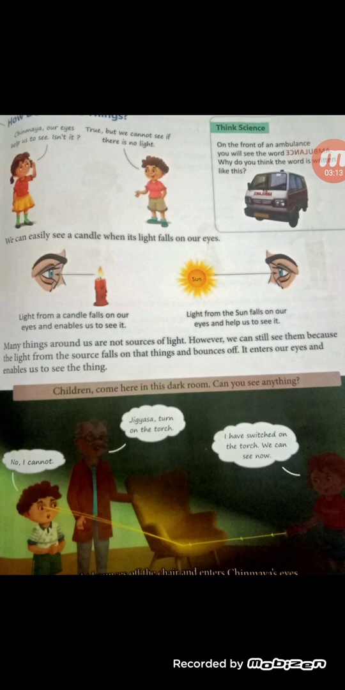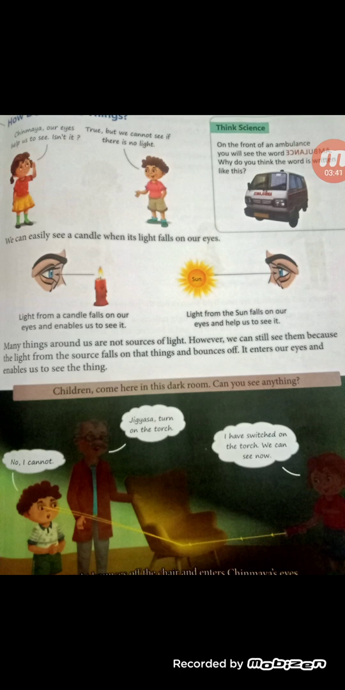Yes, now in this dark picture, beta, what are they talking about? Grandfather is saying to the children, children, come here in this dark room. Can you see anything? And what is Chinmay saying? He is saying, no, I cannot. I can't see anything.